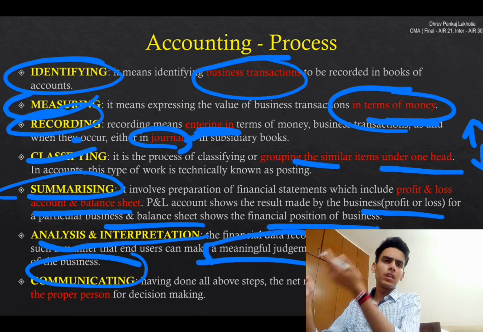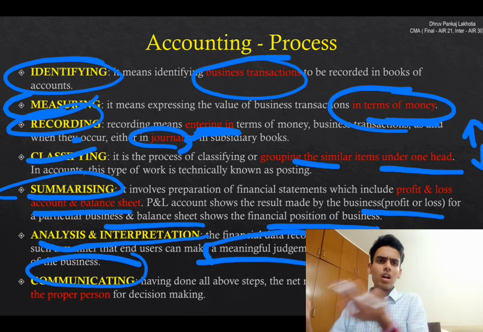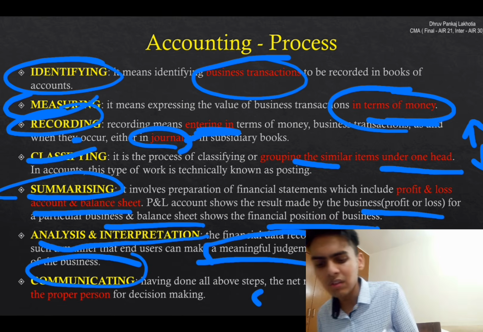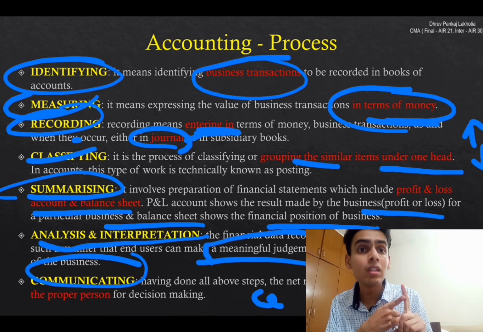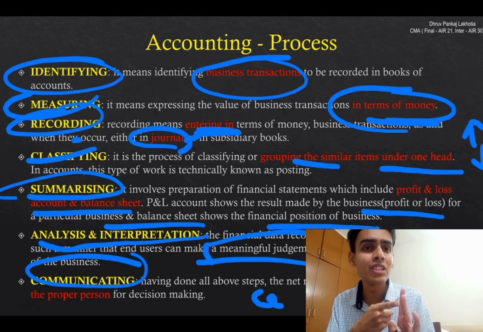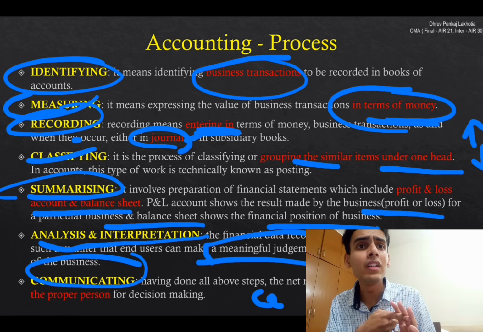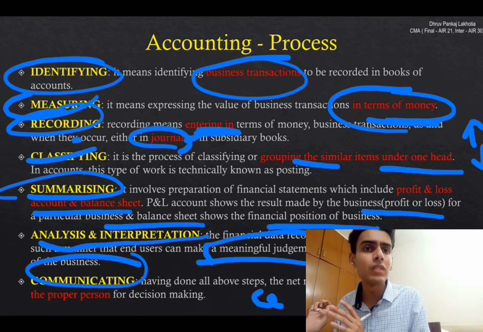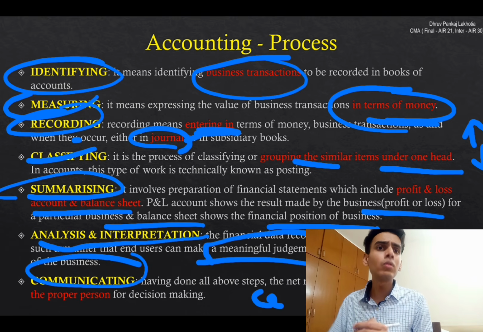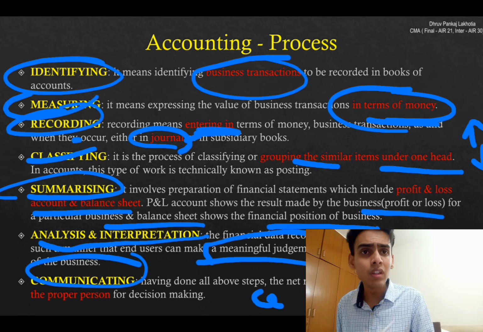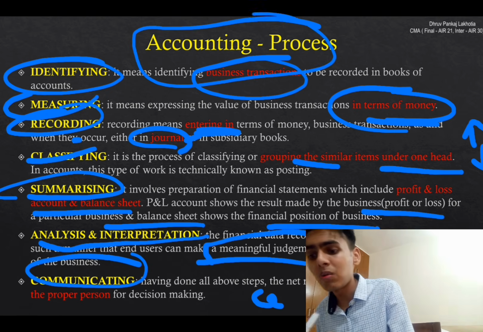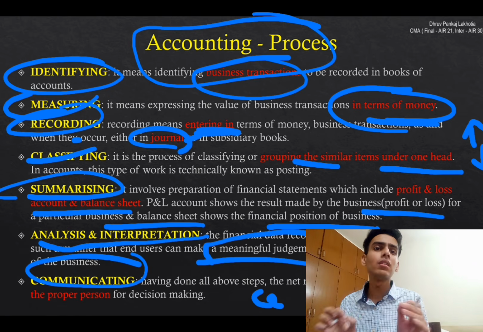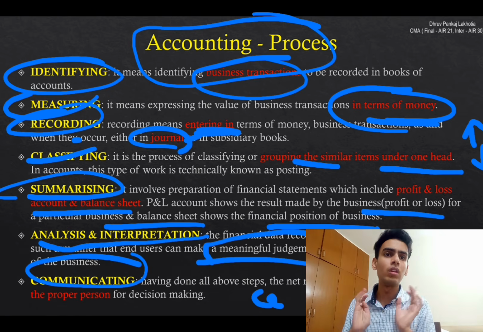After interpreting, we have prepared the balance sheet. We have prepared our P&L. We're going to communicate. To whom? I'm going to communicate to the government, debtors, creditors, our board, our equity shareholders, preference shareholders, anybody who is concerned with this. If you're a listed company, you're going to list your figures, your auditors, your internal auditor, statutory auditors. So this accounting process is nothing but the definition of accounting.